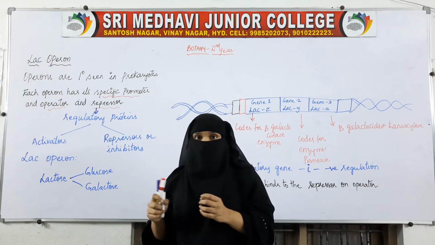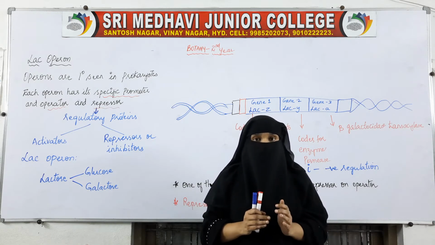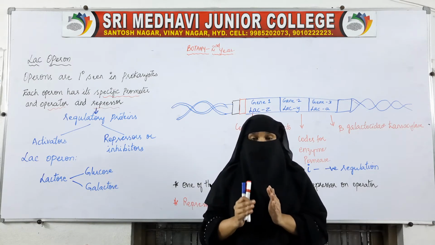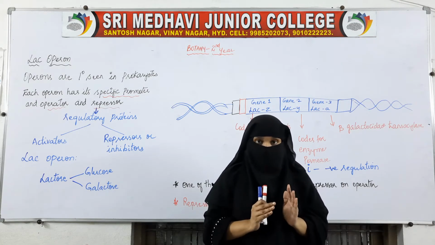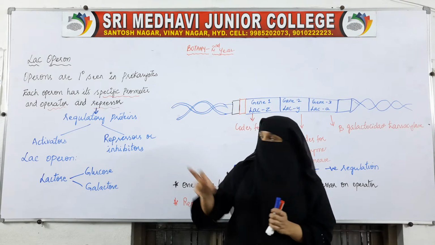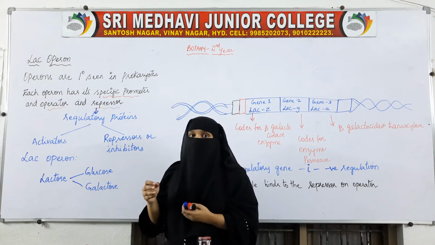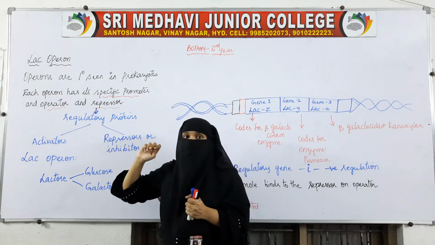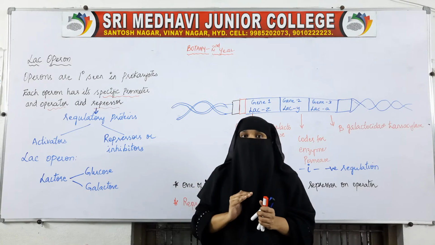The operator is always adjacent to the promoter. It will allow or not allow accessibility to the promoter, regulating whether RNA polymerase gets to bind on the promoter.